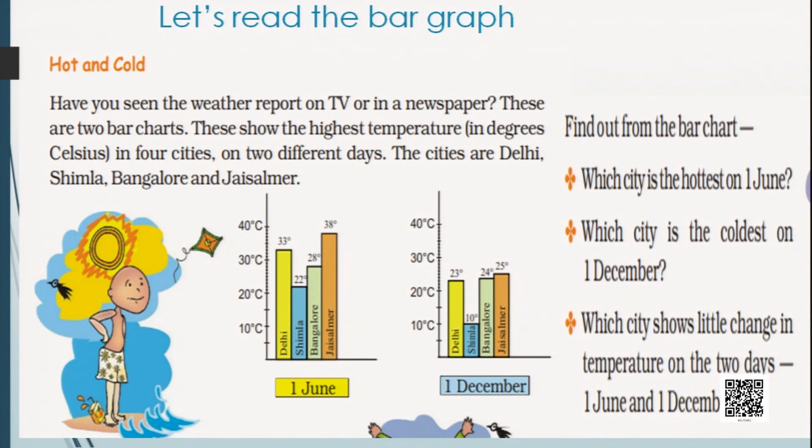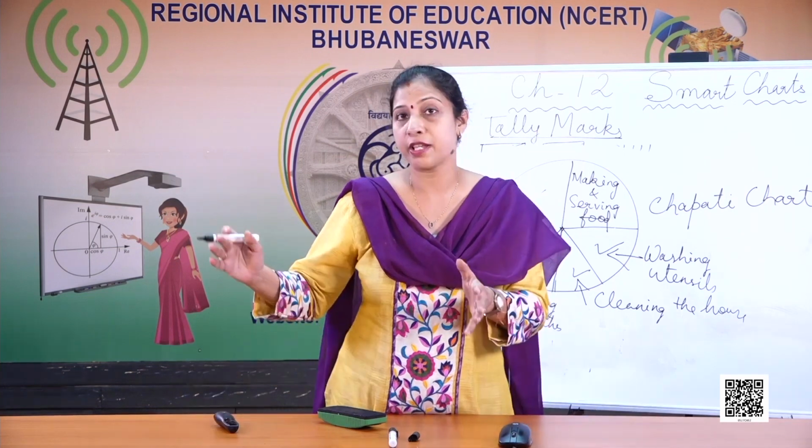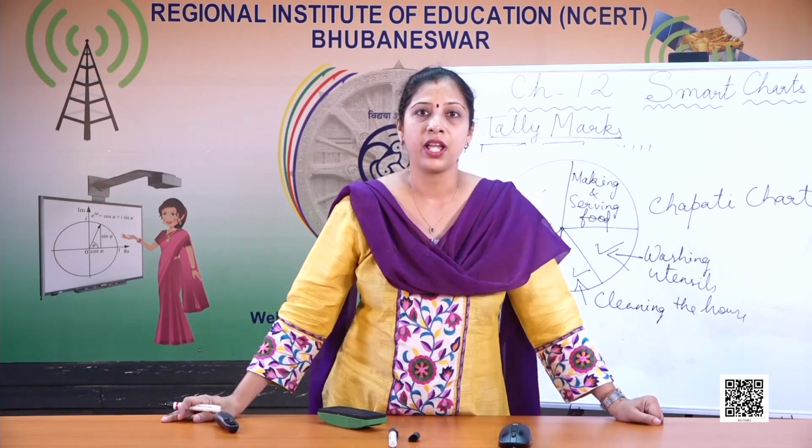The first graph is shown on 1st June. It is the weather report for the date of 1st June. And the next bar is for the date of 1st December. Now only by looking at the date you can say that 1st June is, according to our weather, summer season and 1st December is the winter season.